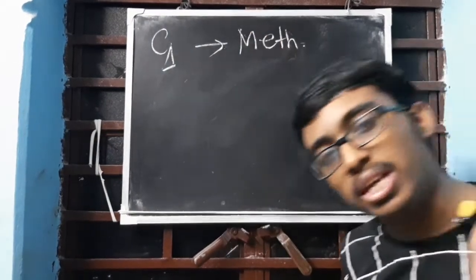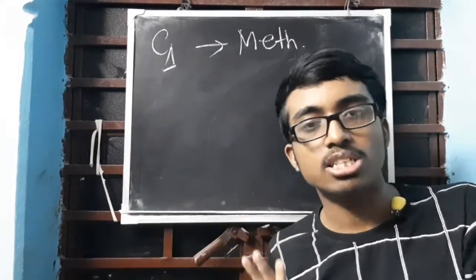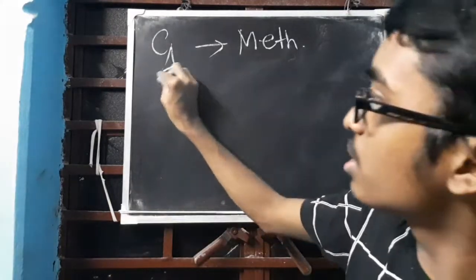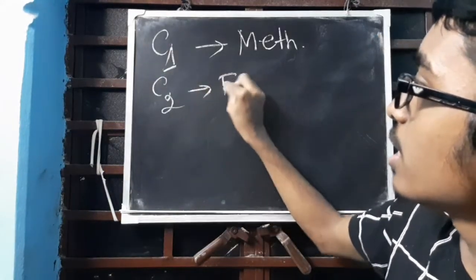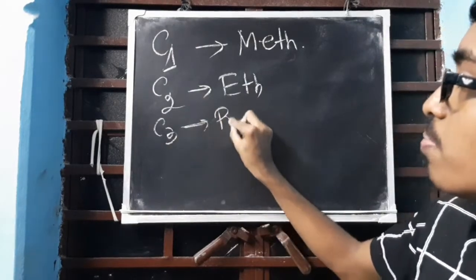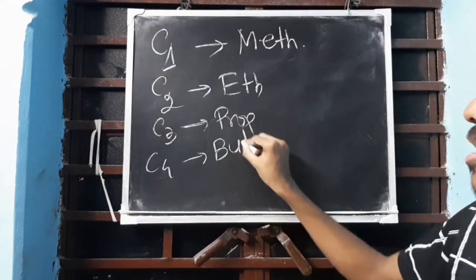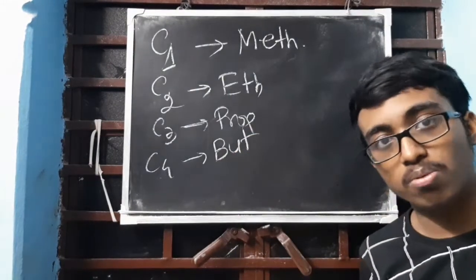We place the suffix after it. If there are 2 carbons, we write eth. 3 carbons, prop. C4, but. That is the reason I wrote but over there in cyclobutane, where 4 carbons were there.